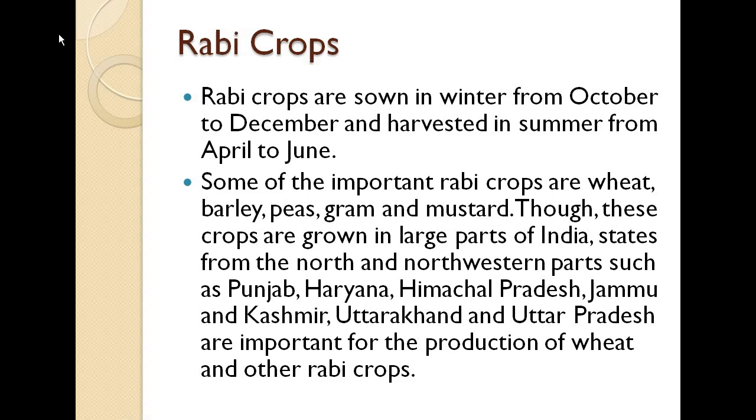So the most important Rabi crops here are wheat, barley, peas, gram and mustard, and these crops are grown in large parts of India, states from the north and northwestern parts such as Punjab, Haryana, Himachal Pradesh, Jammu and Kashmir, Uttarakhand and Uttar Pradesh are the most important for the production of wheat and other Rabi crops here.